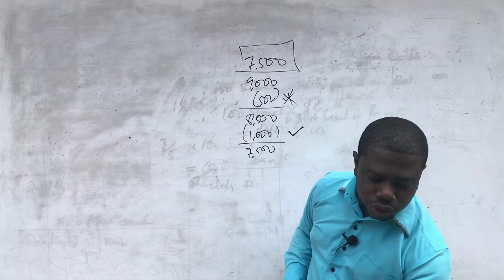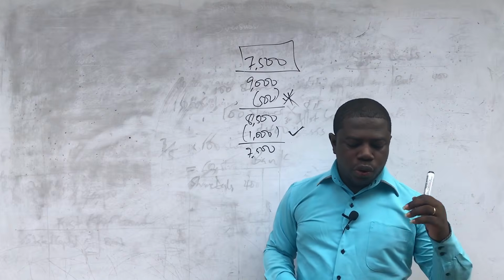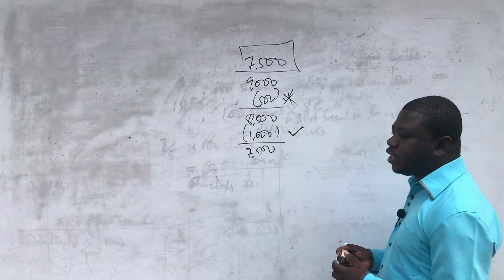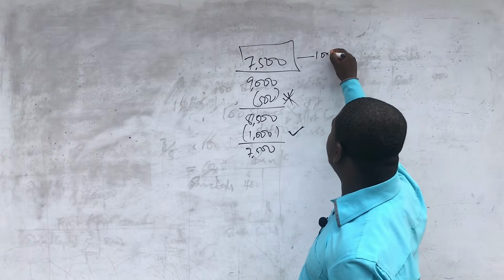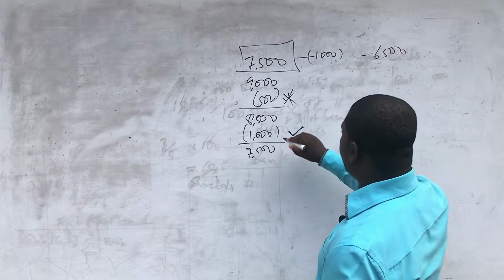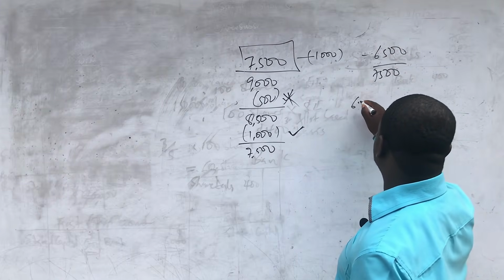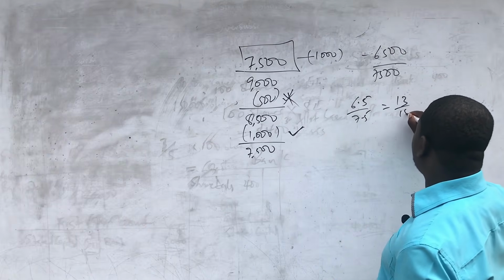And we are also told that the next condition is to allot the remainder on a pro rata basis. So if you are allotting the remainder on a pro rata basis, you have 7,500 shares, you have already issued out 1,000, accepted 1,000. It means you have 6,500 more, but you have applications of 7,500. So the ratio becomes 6.5 over 7.5, or you can say 13 over 15.